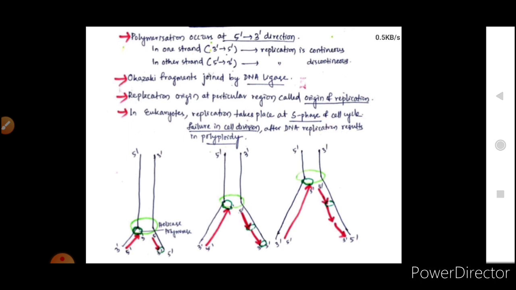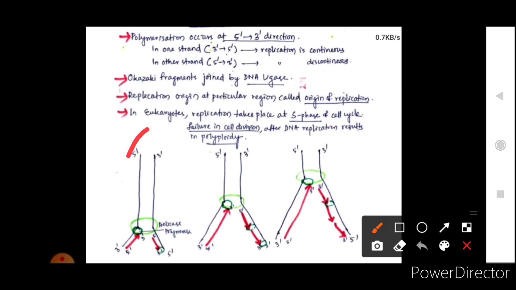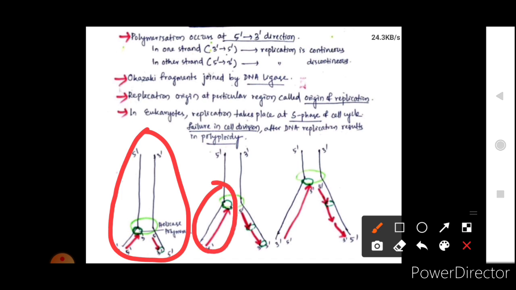Okay, so here you can see in this diagram that this is the replication fork. This strand is synthesized in a continuous way, that is continuous synthesis of the strand.